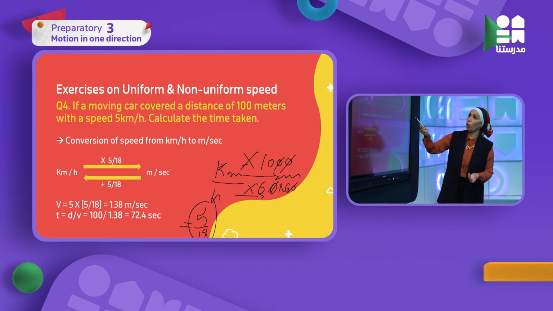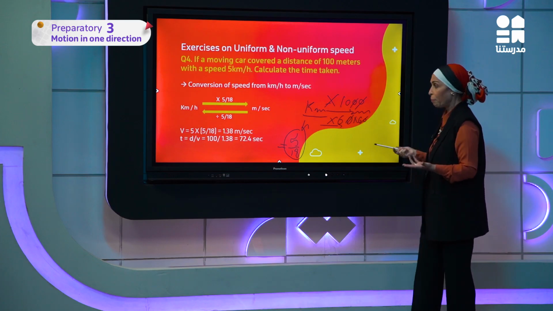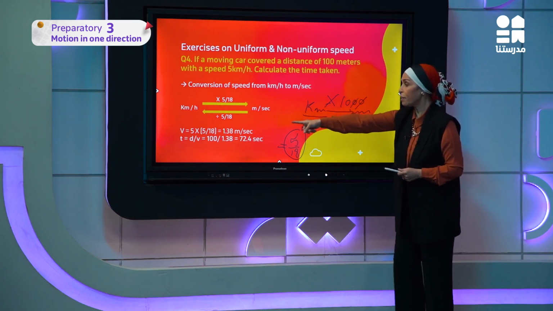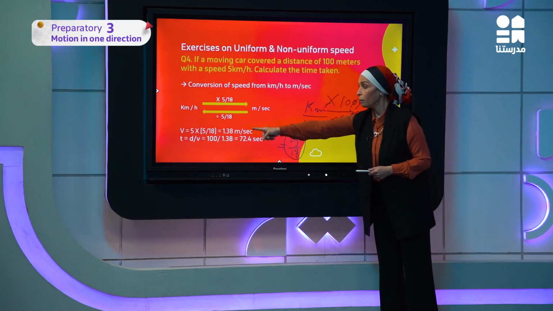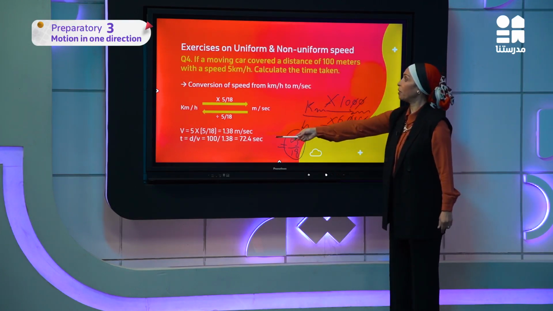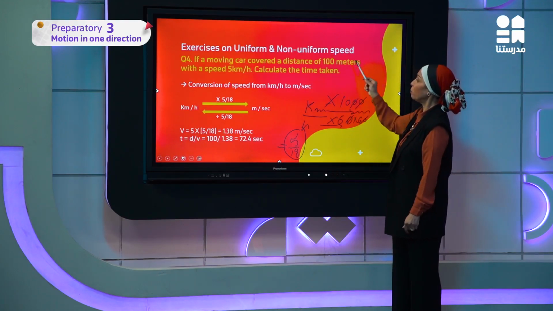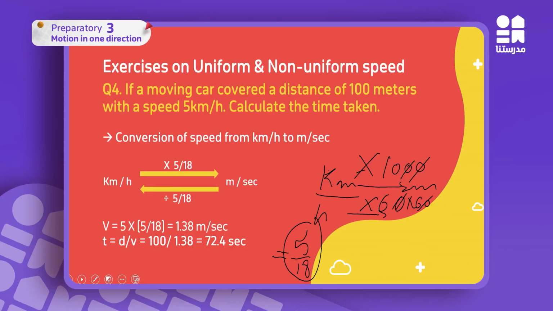I want what? If a moving car covered a distance of 100 meters with a speed, calculate the time. If I want the time, I said time equals distance over speed. So this is my distance, which is 100 meters. But now which quantity are we going to use here? I just converted to meters per second, so I'm going to use the speed in meters per second, and I get the time very easily.